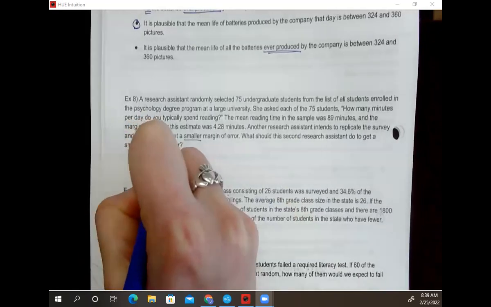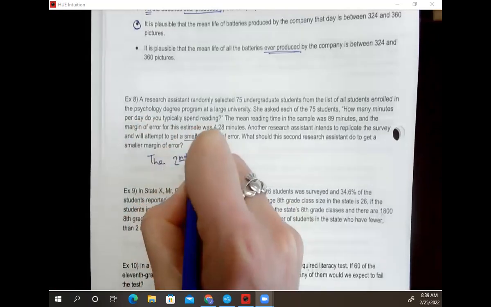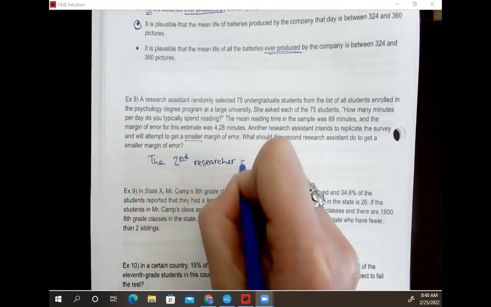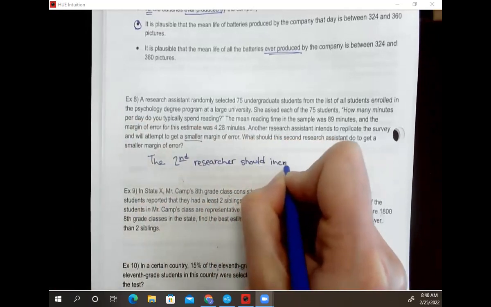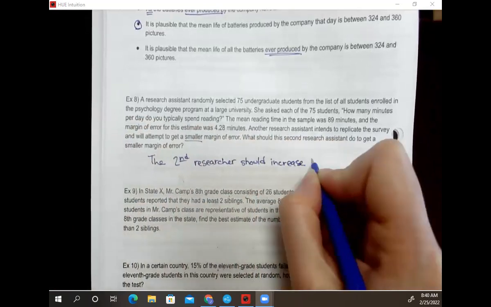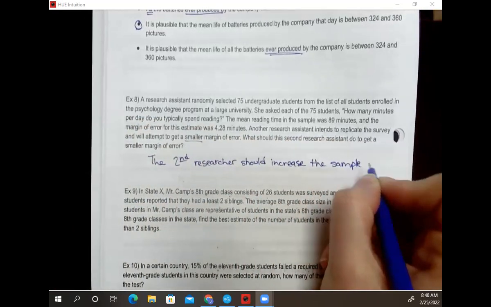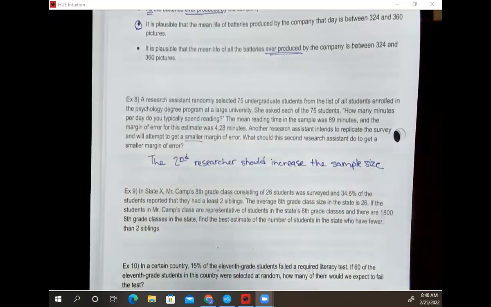So the second researcher should increase the sample size. So they should survey more than 75 undergraduate students.